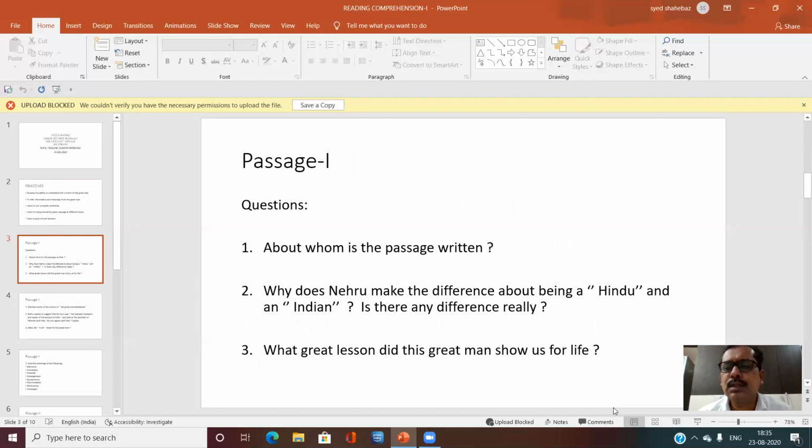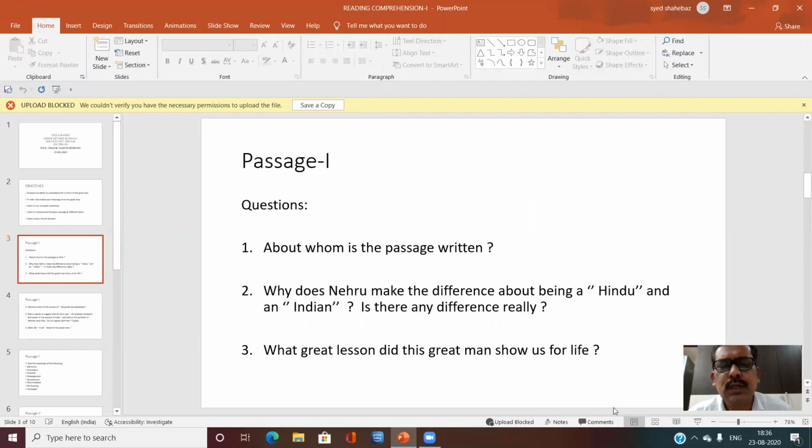These are the questions related to the first passage. I will read the passage for you. You have to listen and write answers to these questions. So the passage is long, so the passage is not given here. So just listen. I read and explain the passage. After listening to the passage, answer the questions.